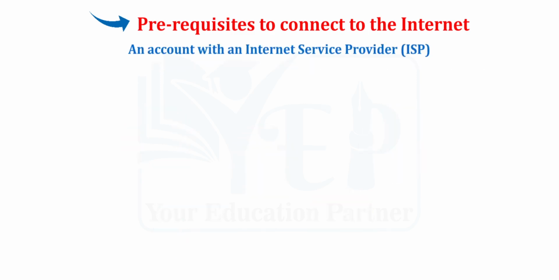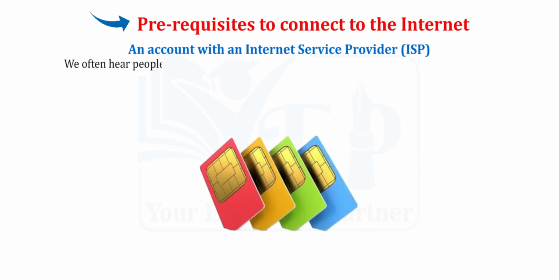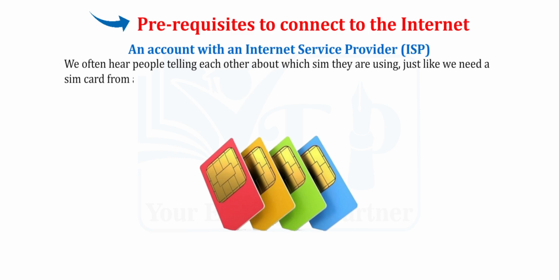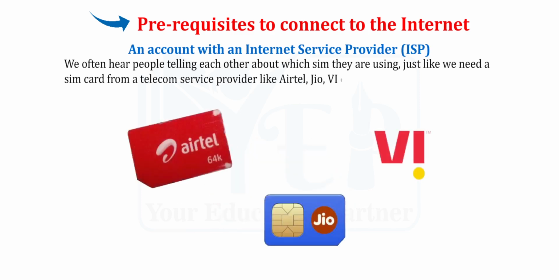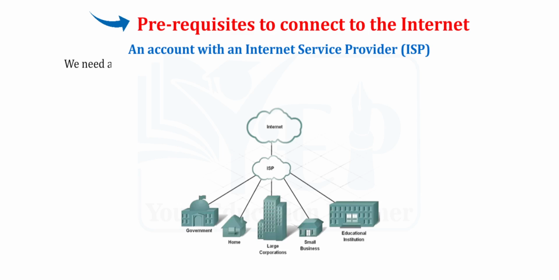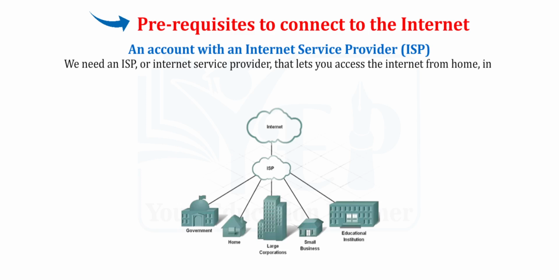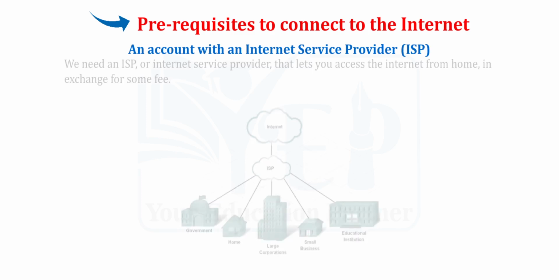An account with an internet service provider, ISP. We often hear people telling each other about which SIM they are using, just like we need a SIM card from a telecom service provider like Airtel, Jio, 6, etc. to use telecom services. We need an ISP, or internet service provider, that lets you access the internet from home, in exchange for some fee.